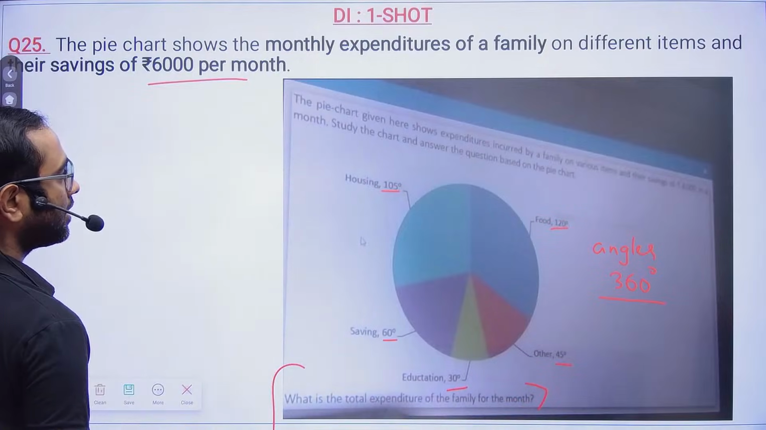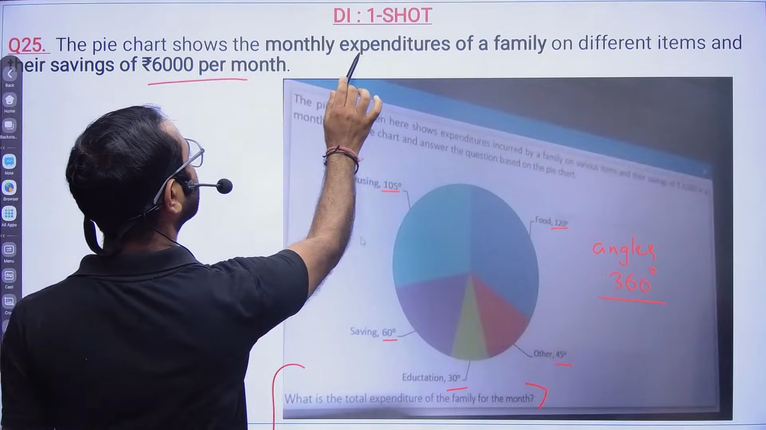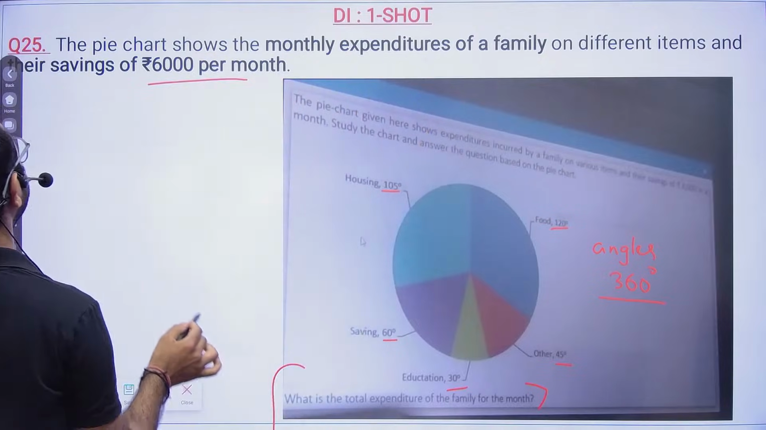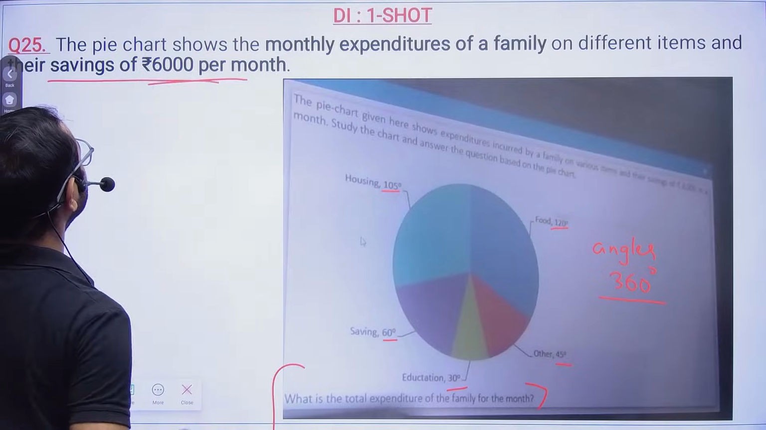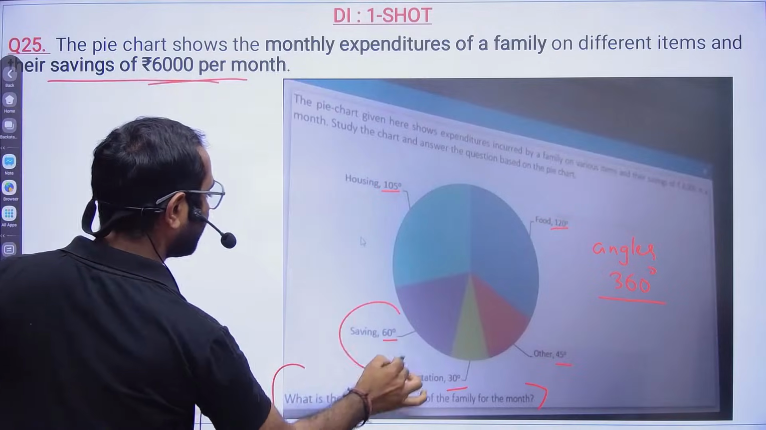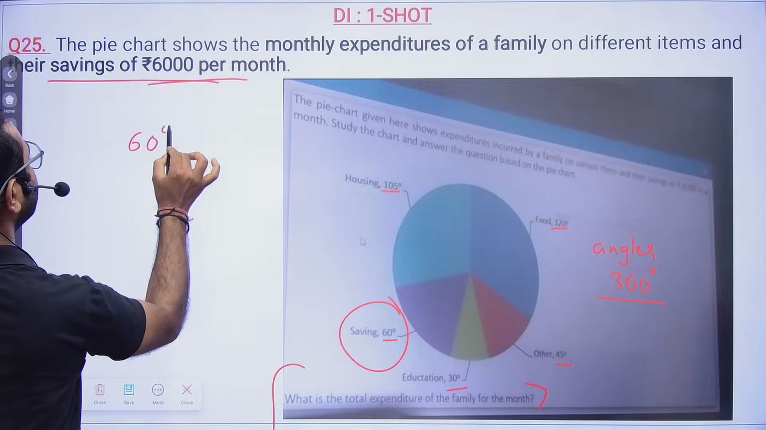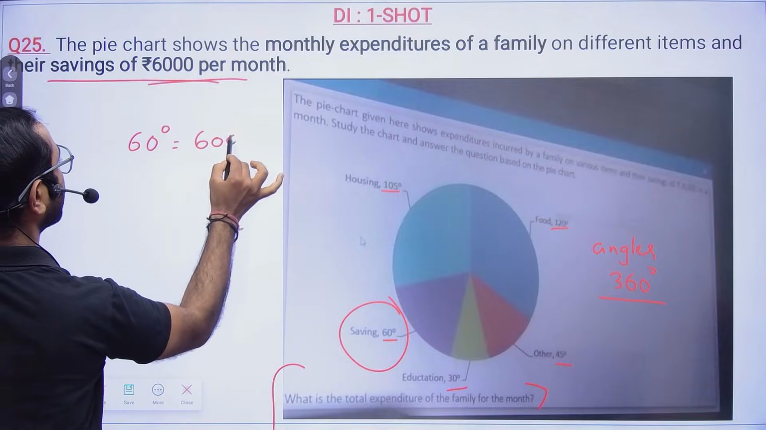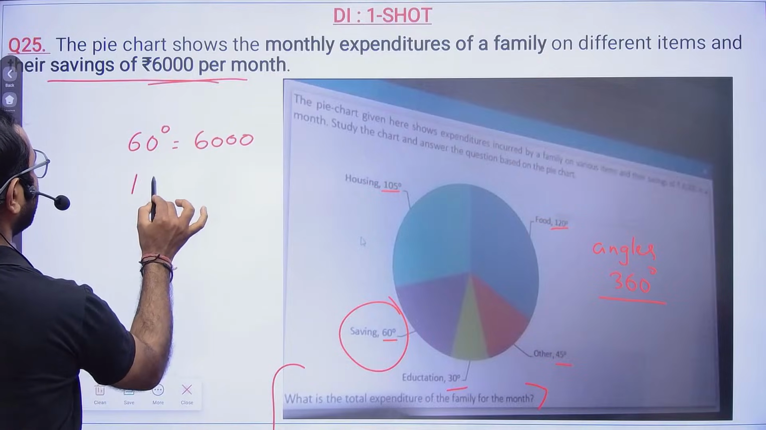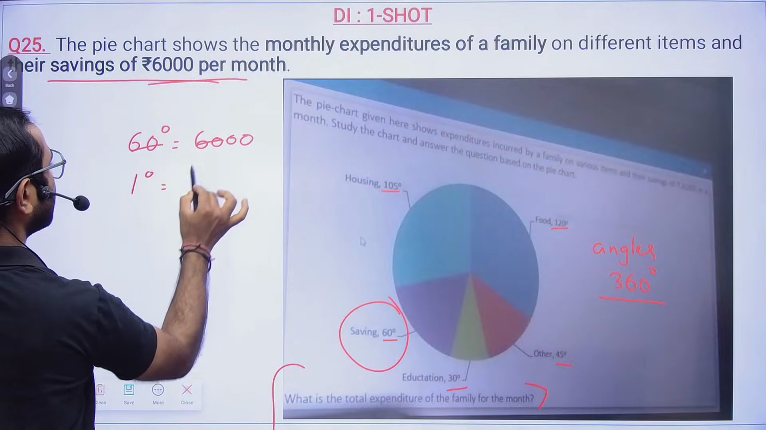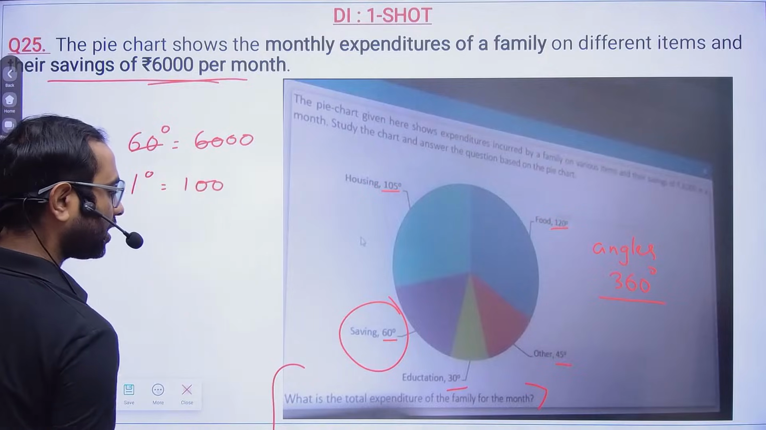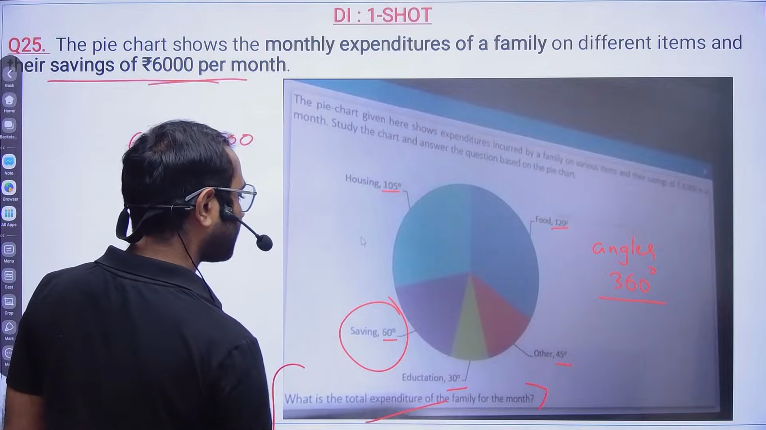Okay, and then they're telling us the pie chart shows the monthly expenditure of a family on different items and on their savings of 6,000 per month. So savings is 60 degree. So 60 degree is equal to 6,000. So 1 degree will be equal to 100. Now they're asking what is the total expenditure of the family.